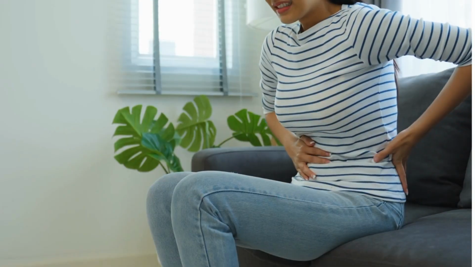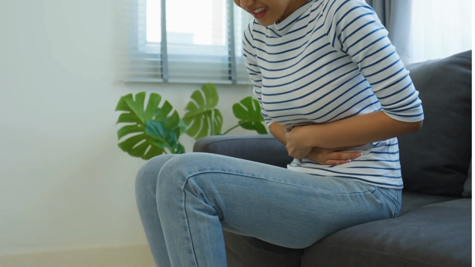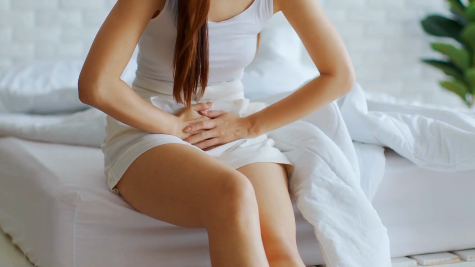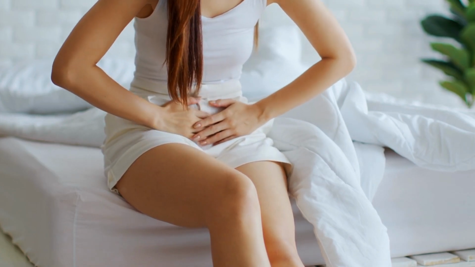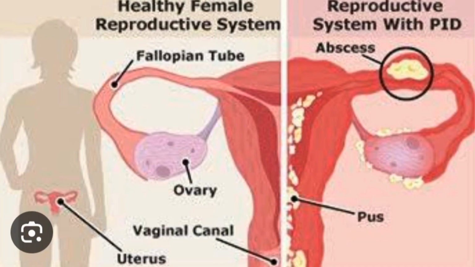Pelvic inflammatory disease is the second cause of tubal factor infertility. It occurs when bacteria infection affects the female reproductive system. If left untreated, it can cause permanent damage. It can lead to scar tissue and abscesses in the reproductive tract, making it difficult for eggs to pass through